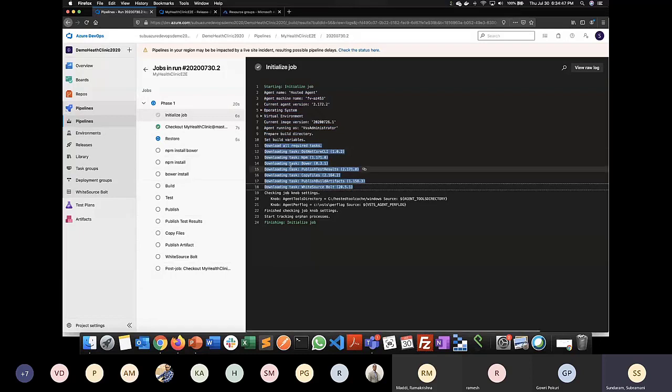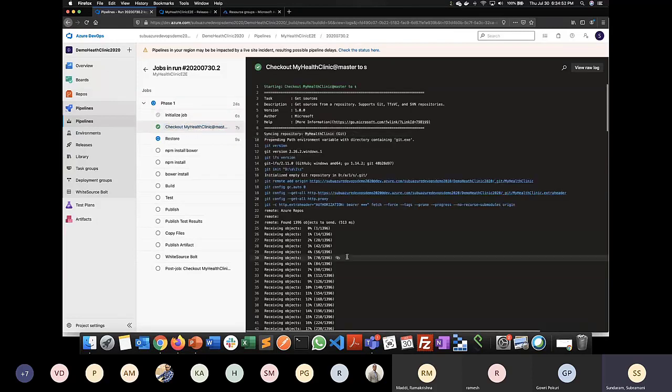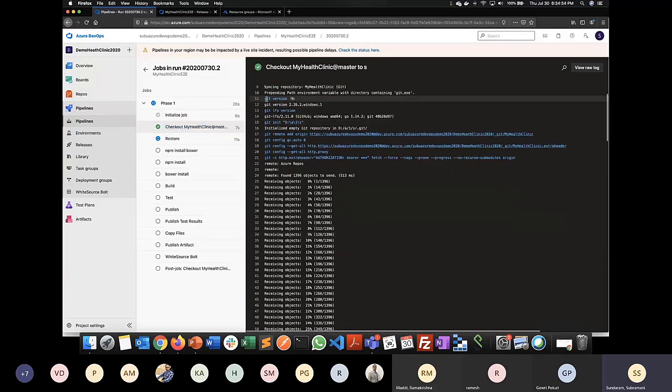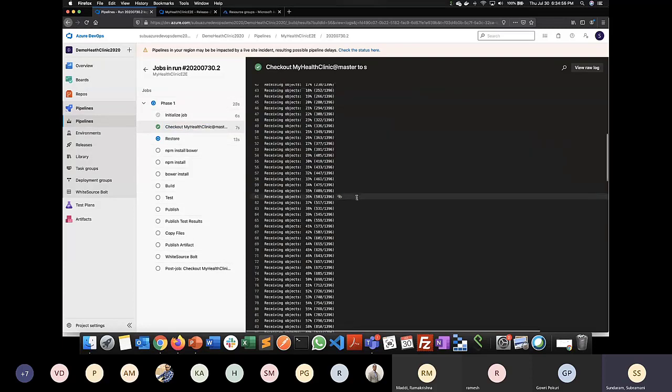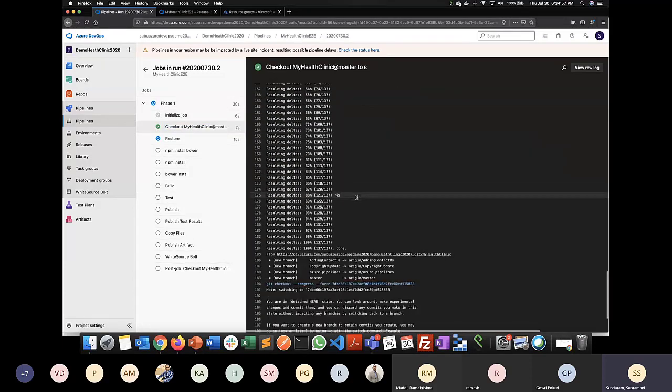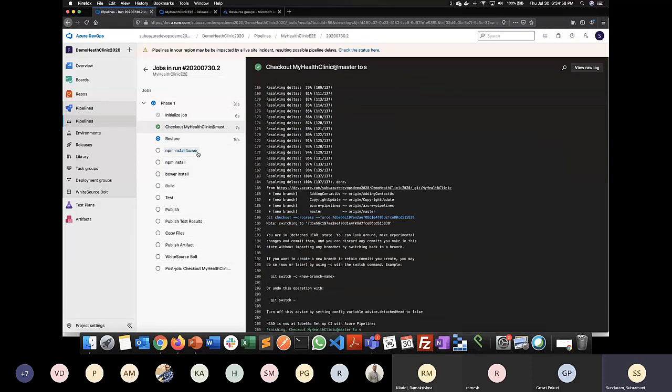So it will download and make my VM ready, and then this is my checkout step, where it downloads from my Git repository and checks out all my files. The next steps will be an npm install, then build, and then test and publish steps. And I'm publishing the test results as well. Once the CI pipeline is completed, let it run.